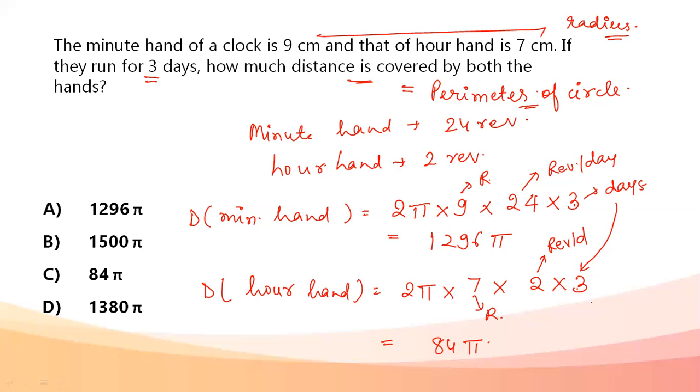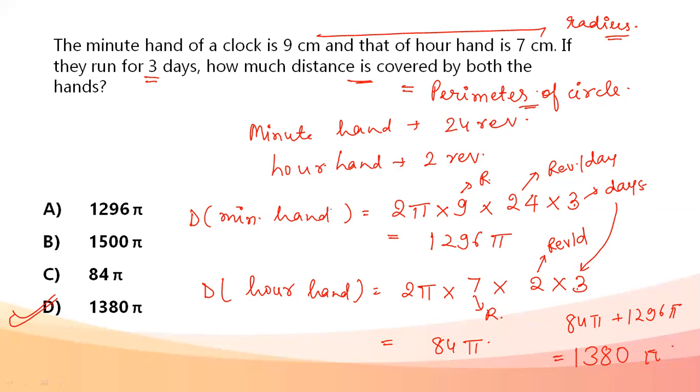How much distance is covered by both of them? It becomes 84 pi plus 1296 pi. On addition, my answer comes out to be 1380 pi. That is option D.